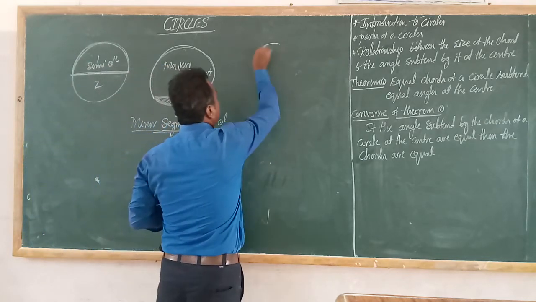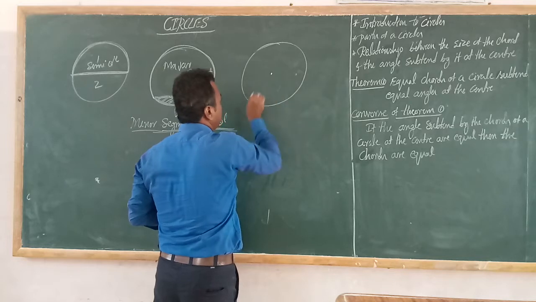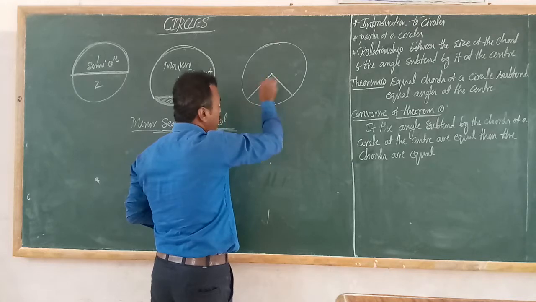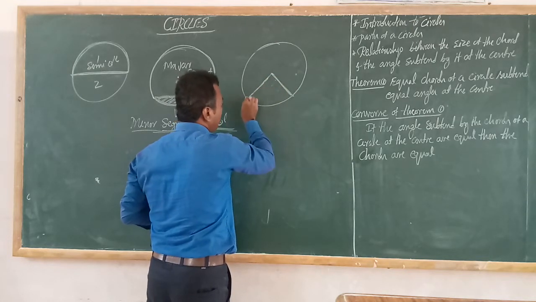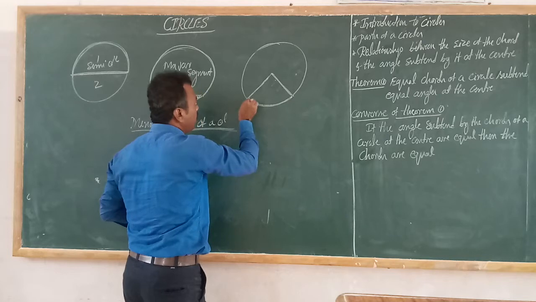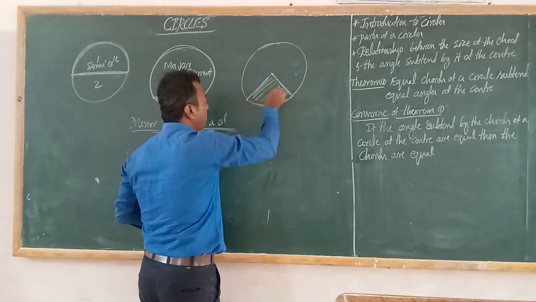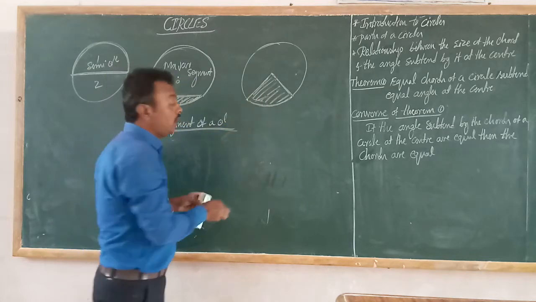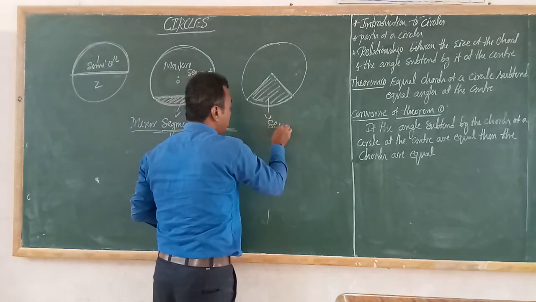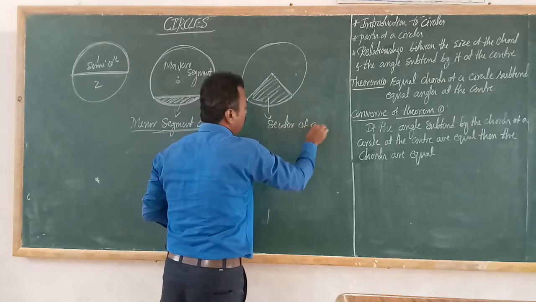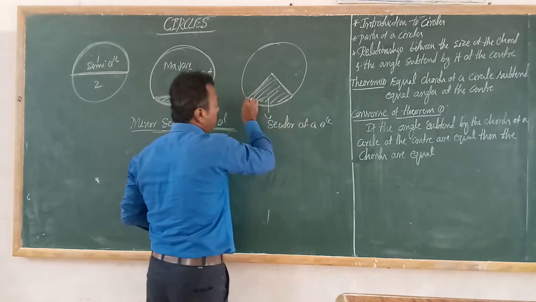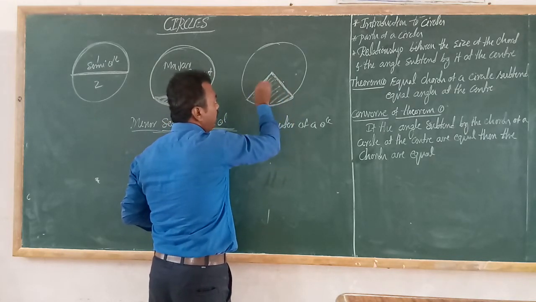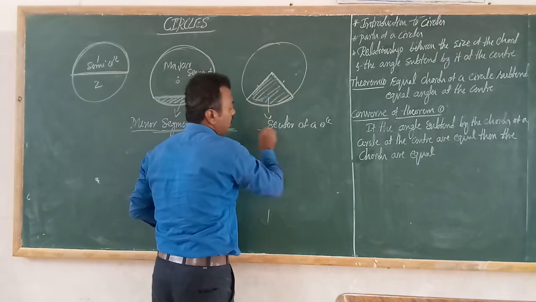So last one, friends. This is a circle and this is the center of the circle, and this is one of the radii and this is the other radius. See, these two radii and this arc bound this area. This area is called a sector of a circle. What do you mean by sector of a circle, friends? Very simple. This area is bounded by two radii and one arc. So that's why this is a sector of a circle.